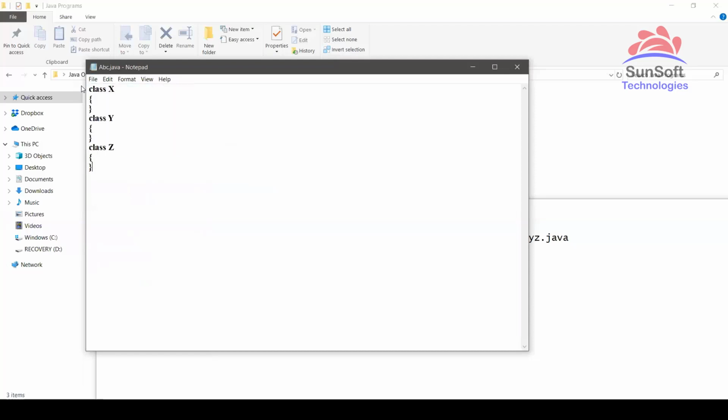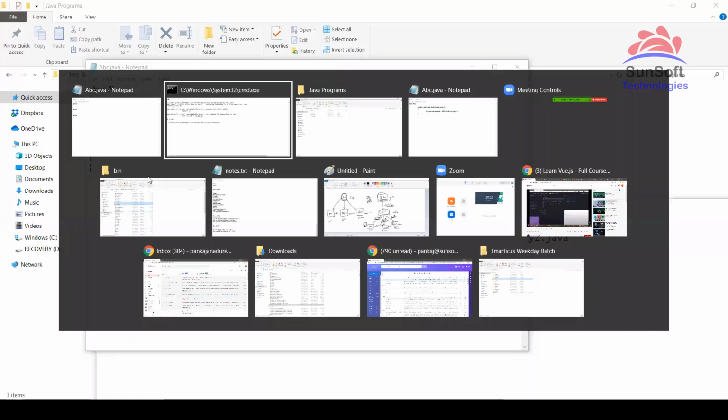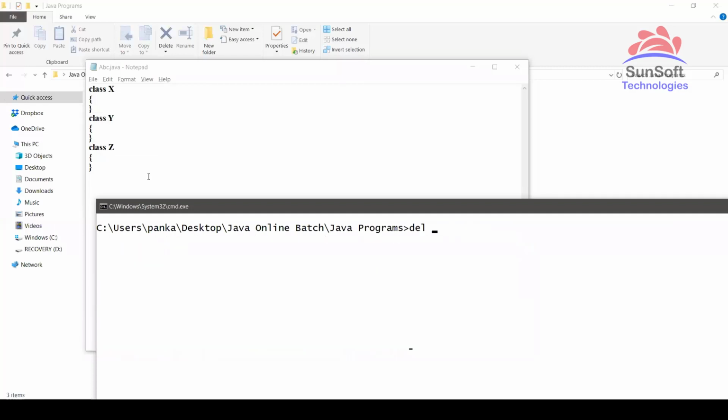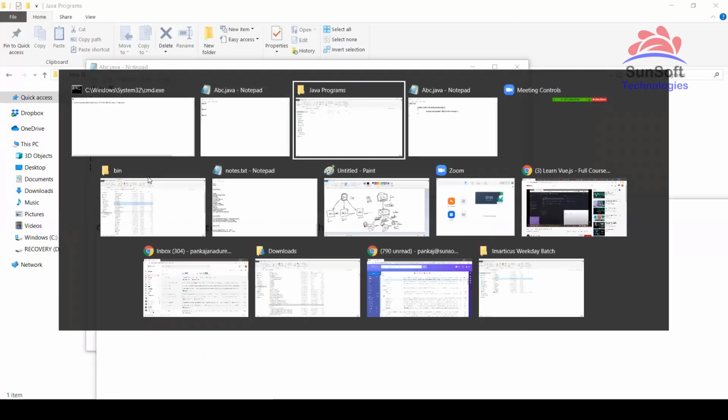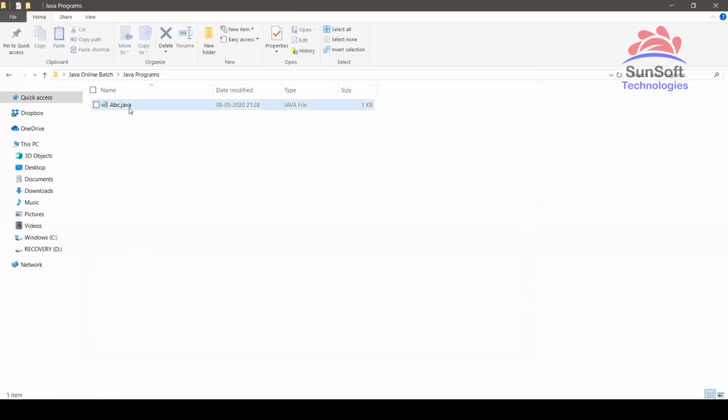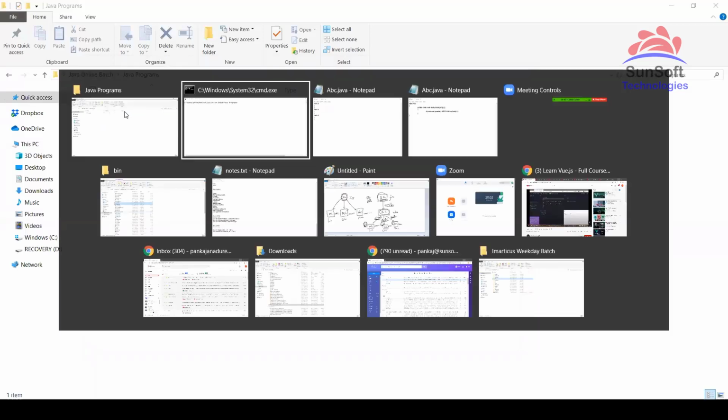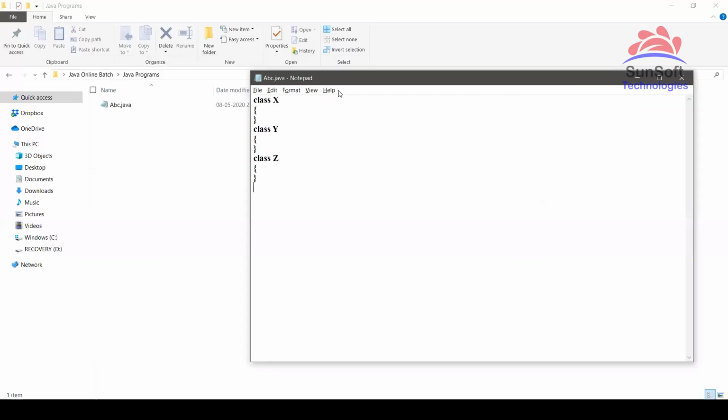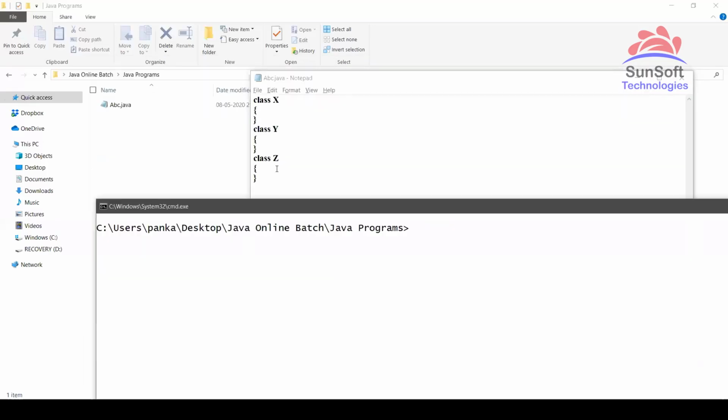See, all these are again different things. I have a file named abc.java, and I have three classes inside: class X, class Y, class Z. Now a very simple question. Delete star.class, so I don't have any .class file. abc.java is the only .java file, and it contains three classes. If I compile abc.java, what should I get now?